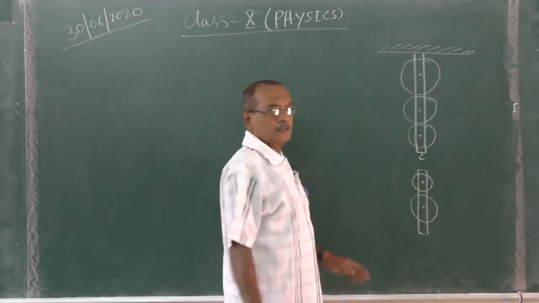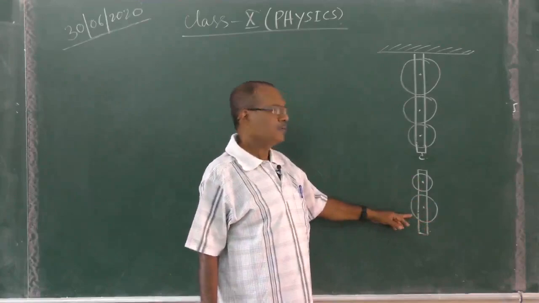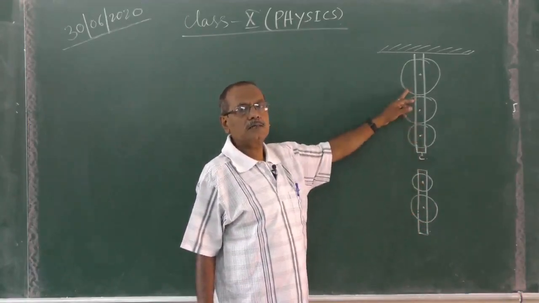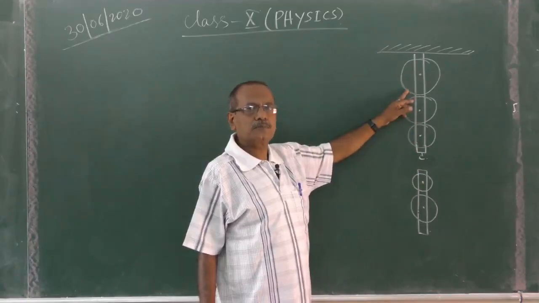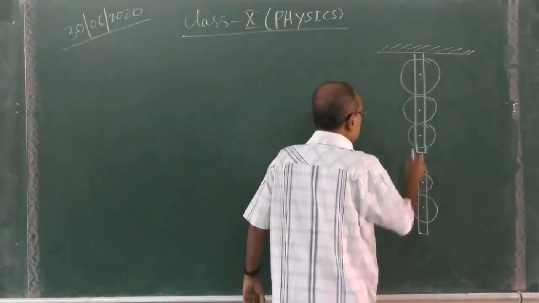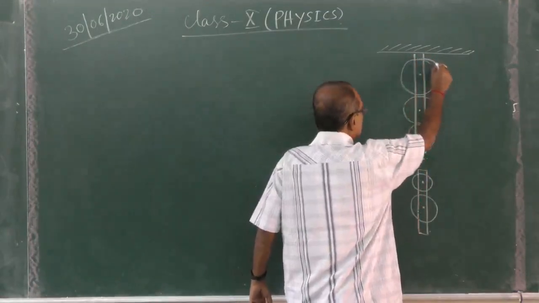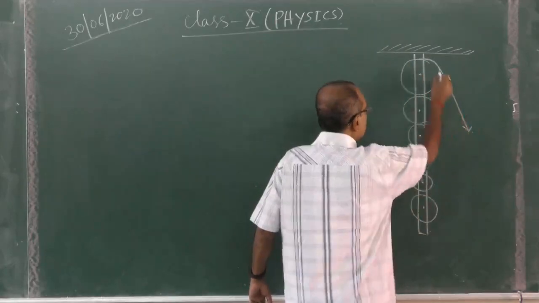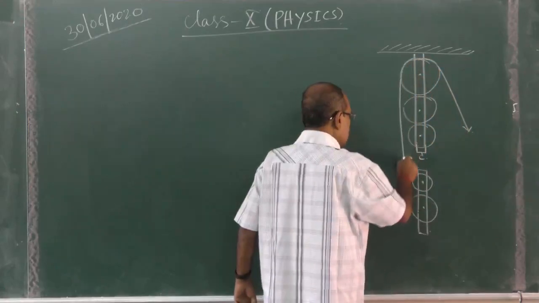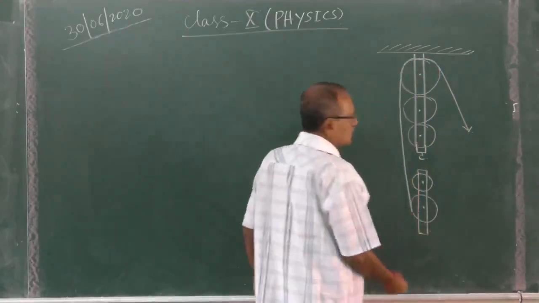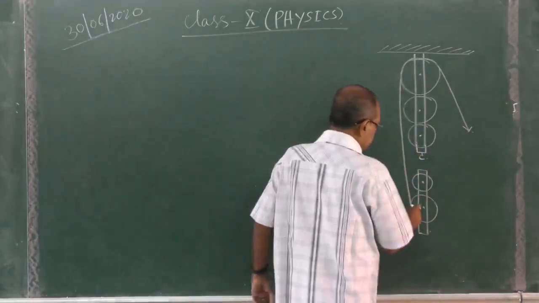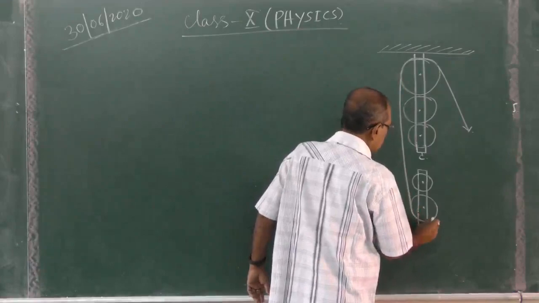But the number of pulleys in the movable block is not more than the number of pulleys in the fixed block. Keep in mind. As I told, the rope or string, whatever is passing, you must draw by a straight line. Don't make it in this way, because it is in tension.